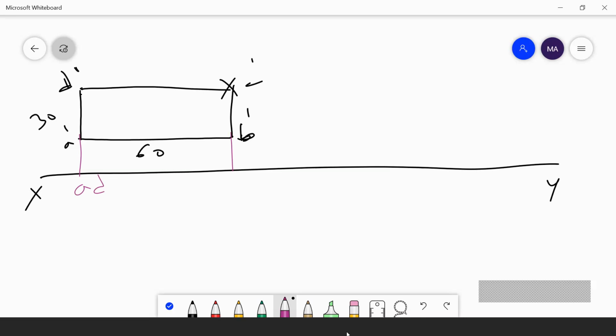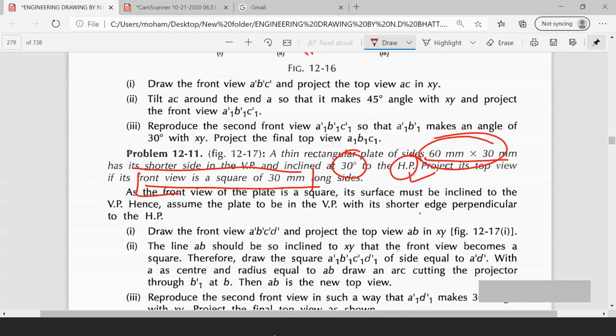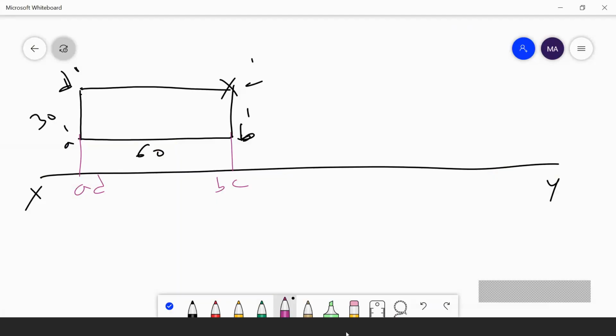Here I will get BC. After that, he has given that the top view is 30 mm square. You don't have a first inclination. He has given only the second inclination. The top view is a square of 30 mm side.